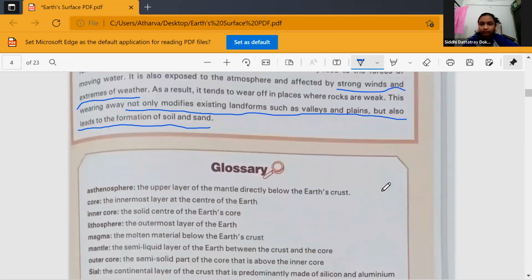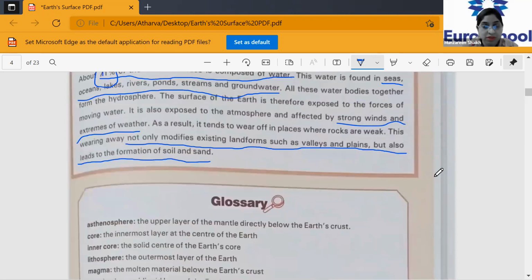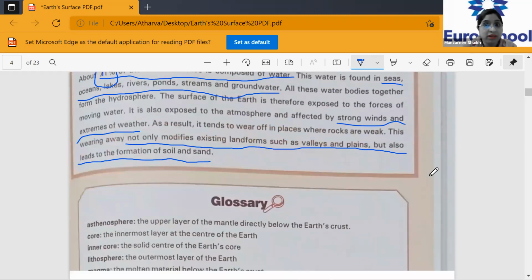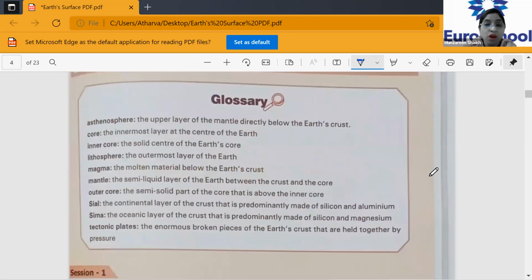Now there's one important thing I wanted to tell you. It was discussed in the meetings as well. The glossary in this entire chapter has lots of new words. All the glossaries you need to be thorough with, because you might get an objective question from these glossaries also. So please take it and mark it as important.